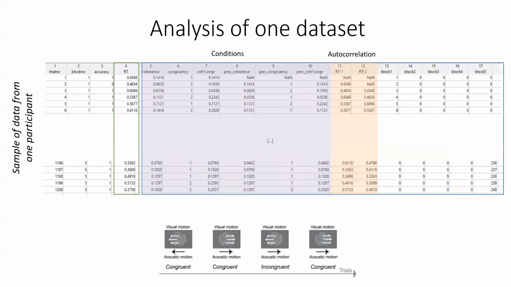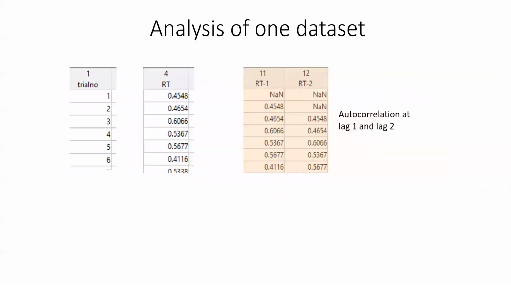Then we have the autocorrelation. So we take the autocorrelation at lag 1 and at lag 2. For example, to predict the reaction time on trial 4, we have the reaction time from trial 3 and from trial 2 as independent regressors.